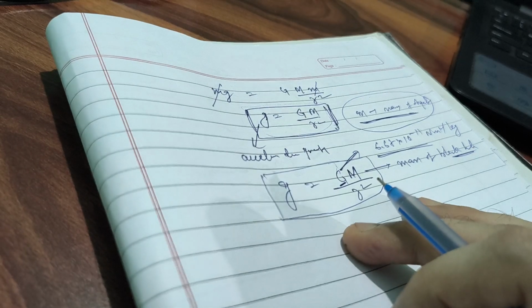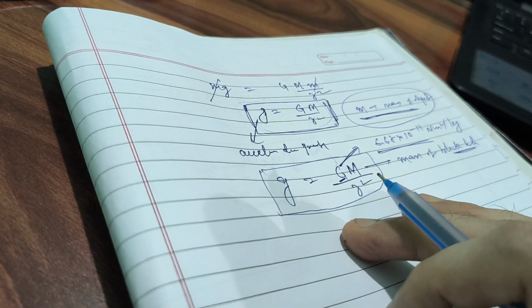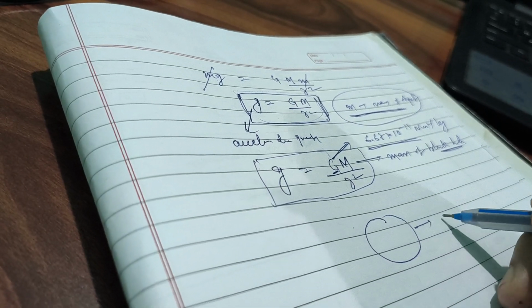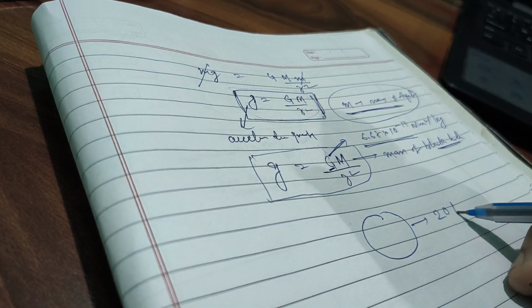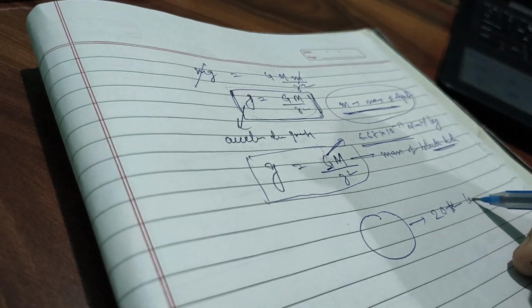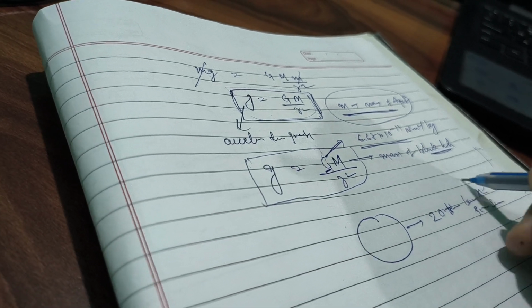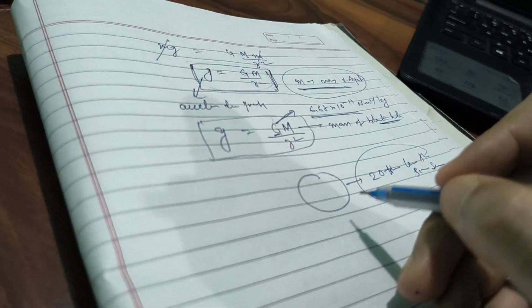And as we know, a black hole was formed from a star that was almost 20 times larger than the size of the sun.